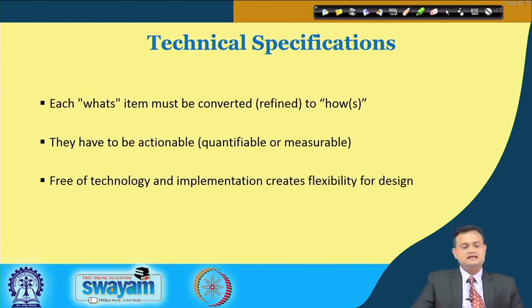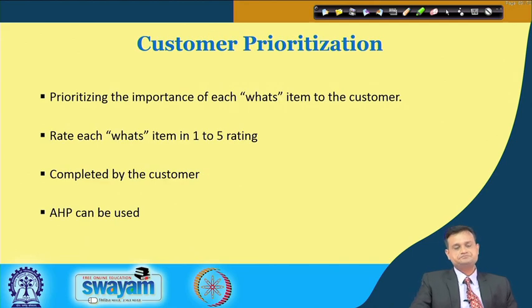Then each what item must be converted to a how. The customer will tell what is required and what is not required, but that must be converted into how it can be met. They have to be actionable, quantifiable, measurable. You want this much efficiency of the automobile, speed, space, ergonomics, and so on. Being free of technology and implementation creates flexibility for design.